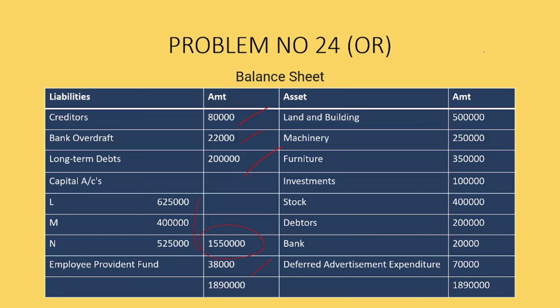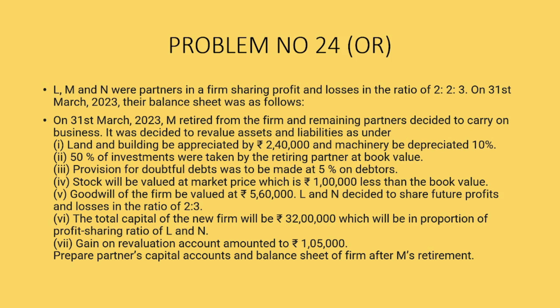Land and building is given over here 5 lakhs. Machinery 2 lakh 50,000, furniture 3 lakh 50,000, investment 1 lakh, stock 4 lakhs, debtors 2 lakhs, bank 20,000 and deferred advertisement expenditure 70,000. So, in March 2023, M retired. The middle partner is going to retire and the remaining partners carry on the business. It is decided to revalue assets and liabilities as under.